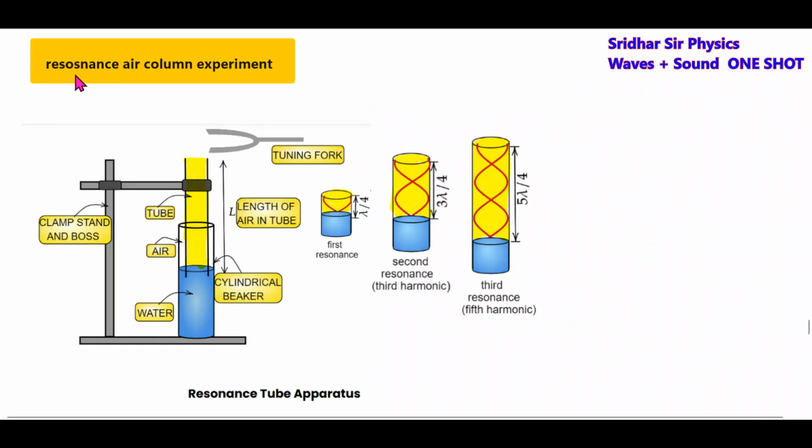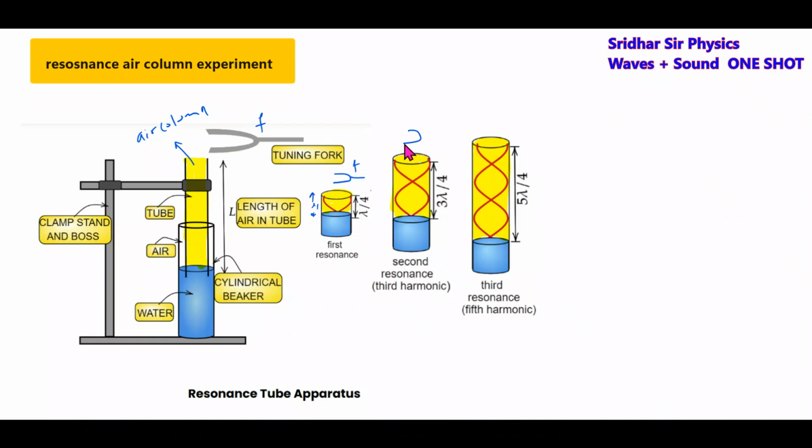Okay, next we have the resonance air column experiment. It's a very simple one. There's a tuning fork of frequency F which is vibrating. There's an air column, the yellow color one, and there's a glass tube. The length inside will determine the resonance. I'll keep the frequency of the tuning fork, let it be F. So first it will resonate, and the resonating length will be L1.